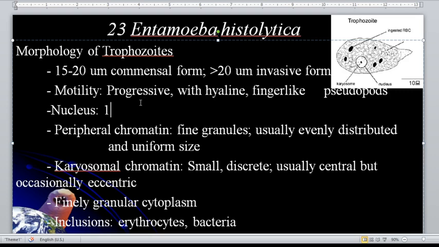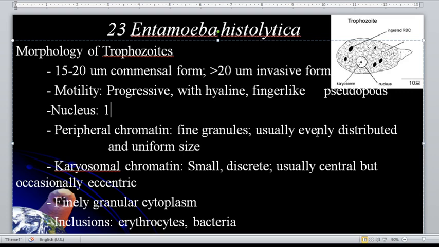The peripheral chromatin is fine granules, usually evenly distributed and uniform. The peripheral chromatin is found on the lining of the nucleus, so it appears as fine granules. The karyosomal chromatin is the chromatin found either in the center or eccentric in the nucleus.